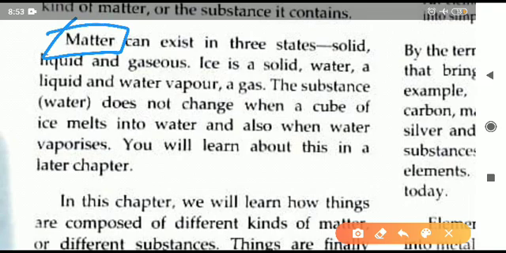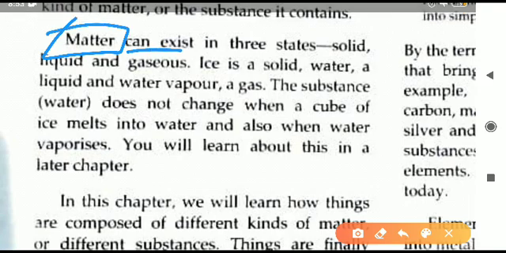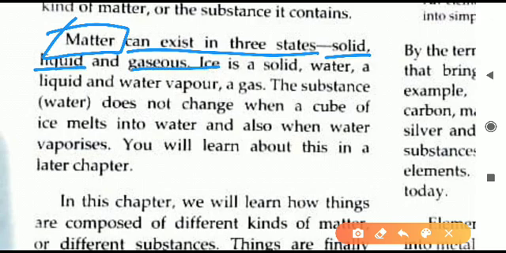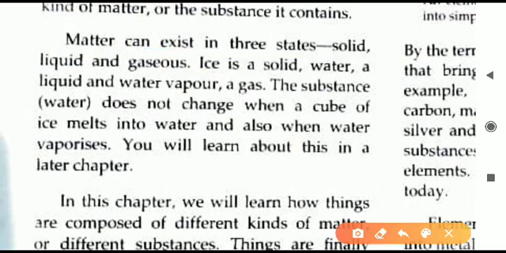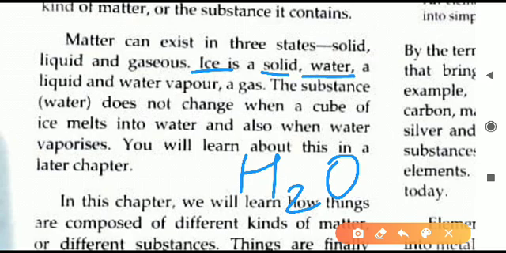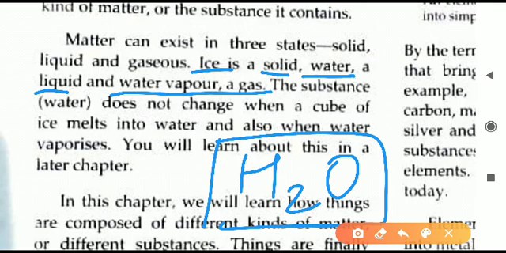All the substances around us are forms of matter. Matter can be of different states. It can be solid, it can be liquid, or it can be gas. For example, you can take water. Water can exist as solid, liquid and gas. Ice is solid, and its formula is H2O. Similarly, water that is liquid, its formula is also H2O. Last one, water vapor, a gas, is also H2O. So what we learn from this is that the same matter can exist in all different forms.